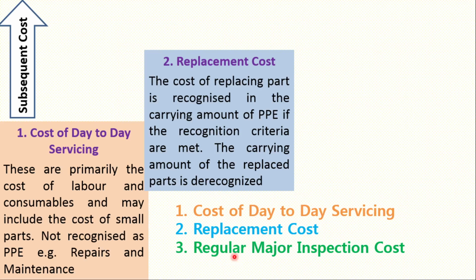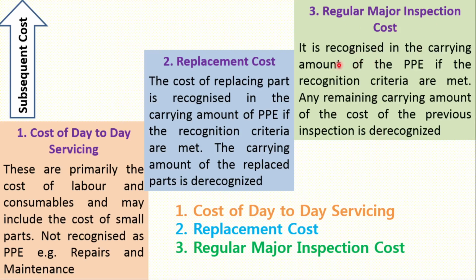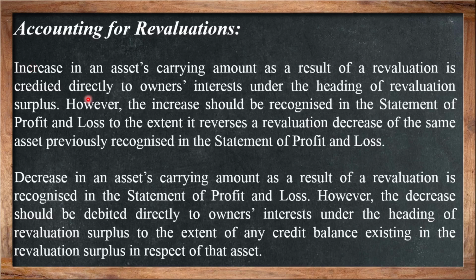And the third one is regular major inspection cost. Regular major inspection cost is recognized in the carrying amount of PPE if the recognition criteria are met. Any remaining carrying amount of the cost of the previous inspection is derecognized. So this is the subsequent cost.